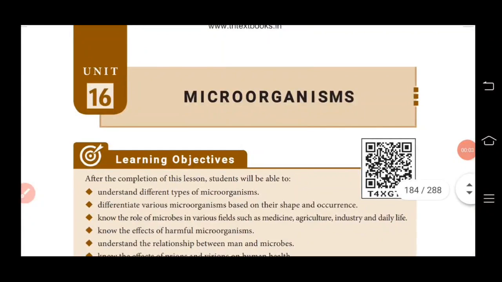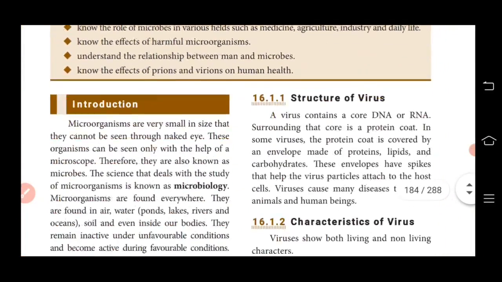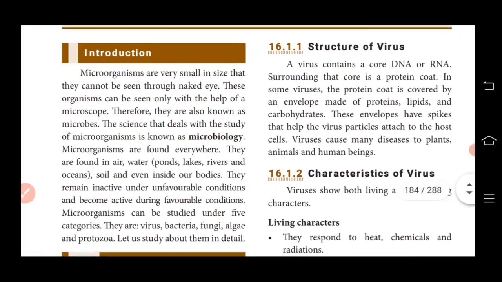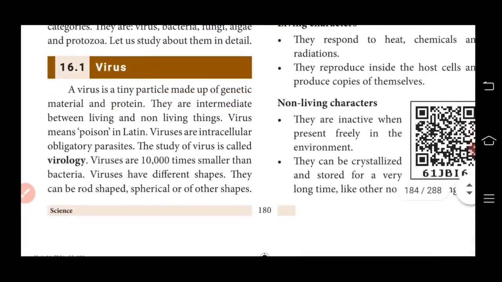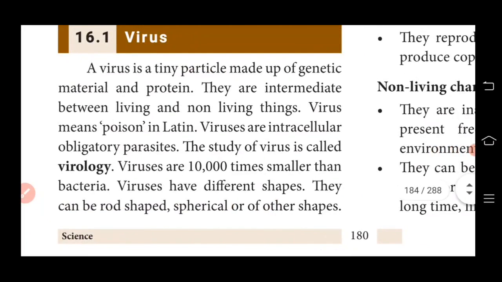Students, let me once again shortly recall the topic, unit 16, microorganisms. Microorganisms are very small in size, so they cannot be seen with the naked eye. A virus is a tiny particle made up of genetic material and protein. The study of viruses is known as virology. Viruses are 10,000 times smaller than bacteria. They have different shapes: rod, spherical and other shapes.